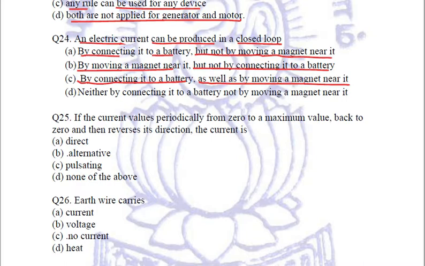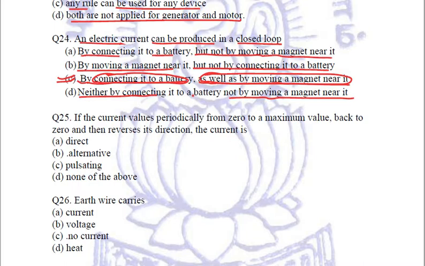And fourth is neither by connecting it to a battery nor by moving a magnet near it. Now we know that the option is the C option. We need to connect it to a battery as well as by moving a magnet near it. Clear? So C will be the right answer.